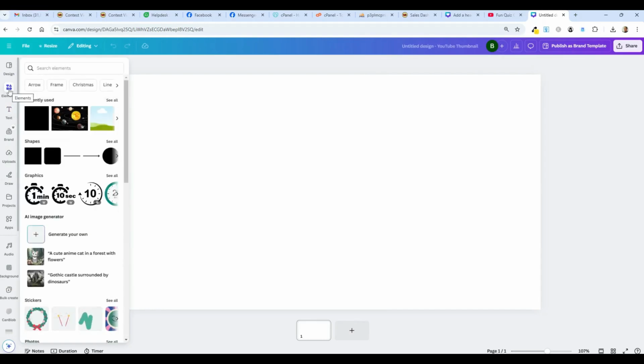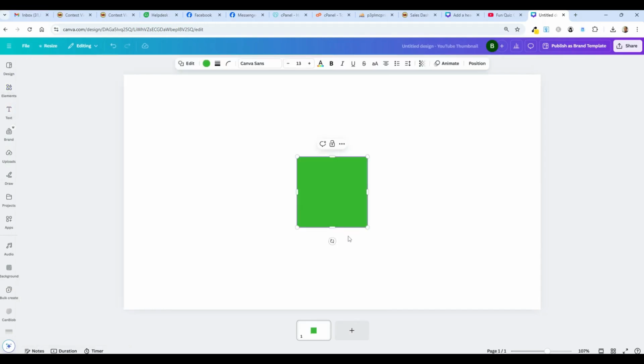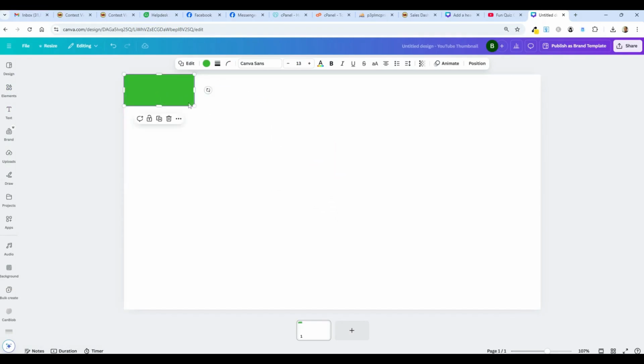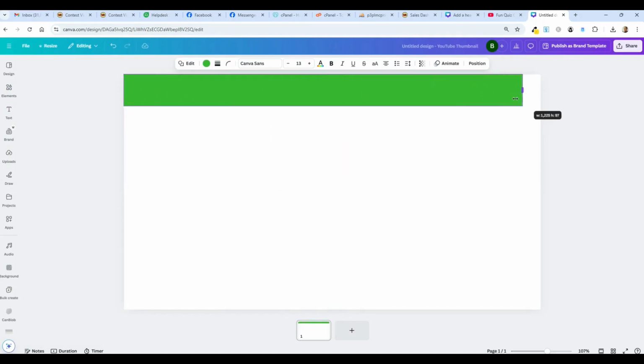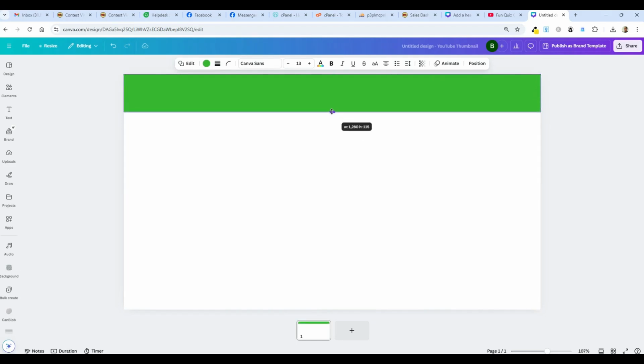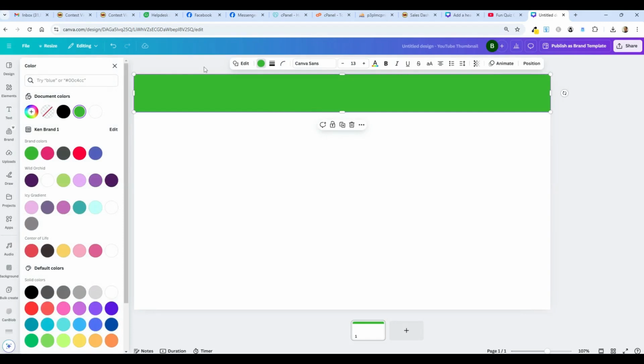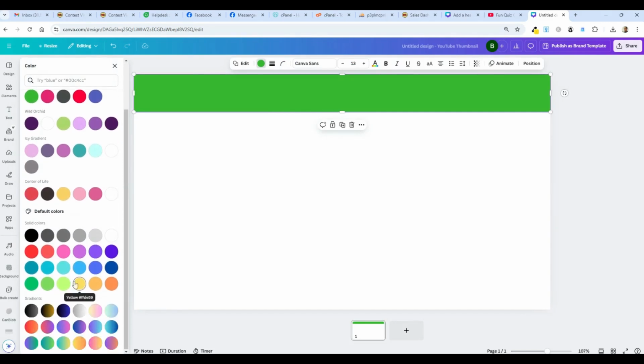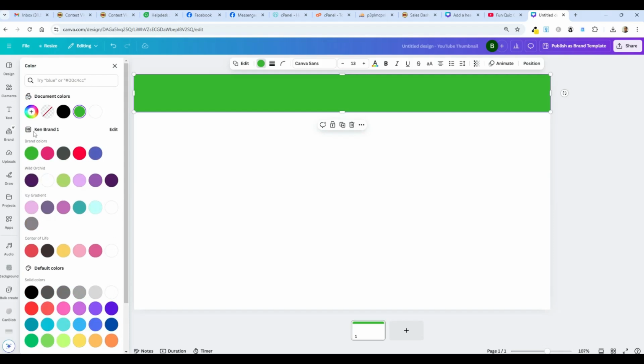So I'm going to go to Elements and get a shape here and stick it up there. And I'm going to make a guesstimate of how tall it should be, something like that. All right, I need it to be red. So I'm going to click on the color thing here. And none of these, at least in my setup, is a pure red. So I'm going to do something that will be confusing to a lot of people. But I'm going to change this code down here.